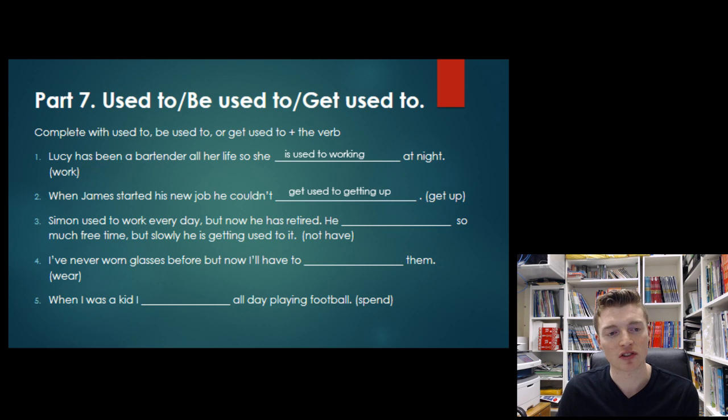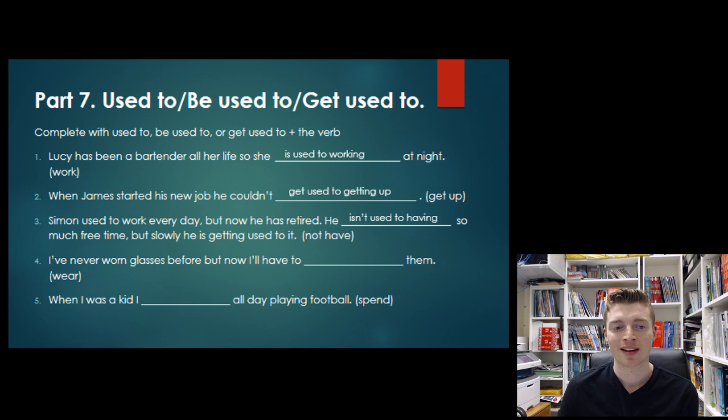Number three, Simon used to work every day, but now he has retired. He, okay, so not have. So this time we want a negative. So how do we put used to in the negative? Well, he isn't used to having. So it's our be used to form. But in the negative, we just make the verb be negative. He isn't, she isn't, they aren't, plus used to plus verb with ing. Alright. But slowly he is getting used to it. He's becoming more comfortable with the situation.